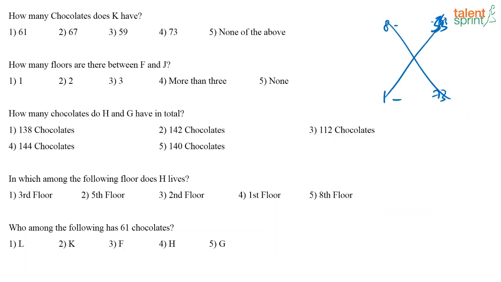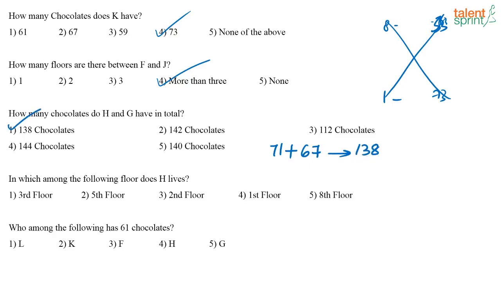First question: how many chocolates does K have? K has 73 chocolates. How many floors are there between F and J? J is 53. So when you look at the options, more than 3 is your answer. How many chocolates do H and G have in total? So H has 71 chocolates and G has how many chocolates? 67. So totally how many chocolates do they have?